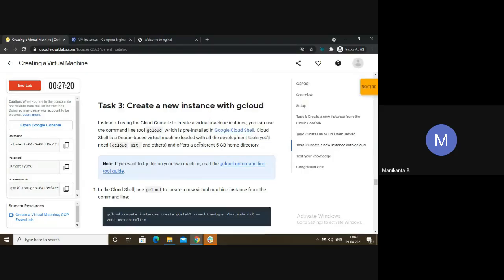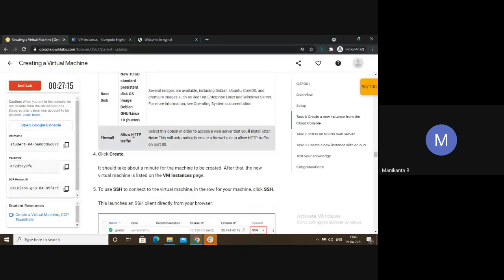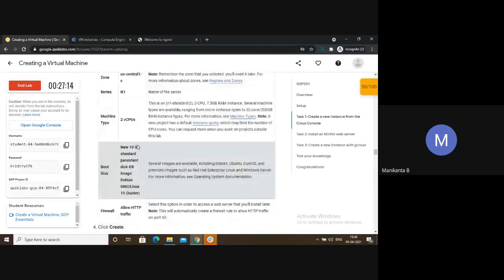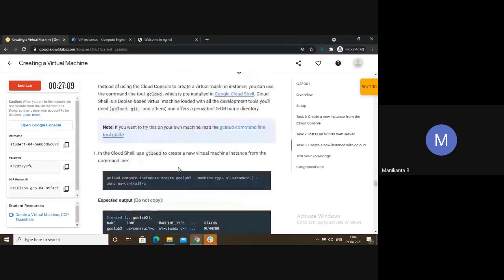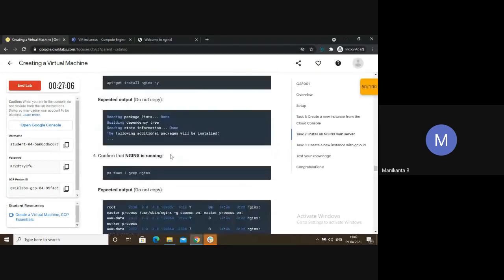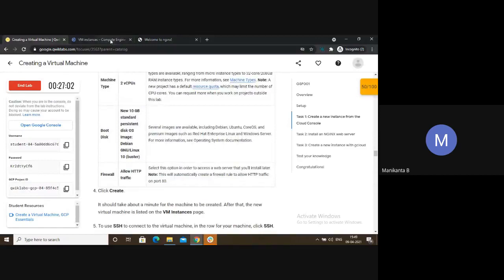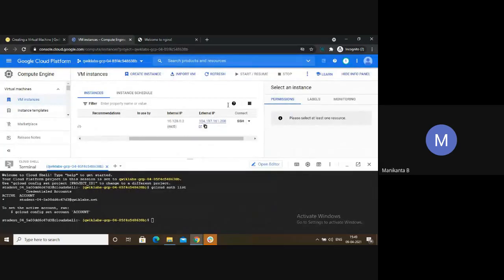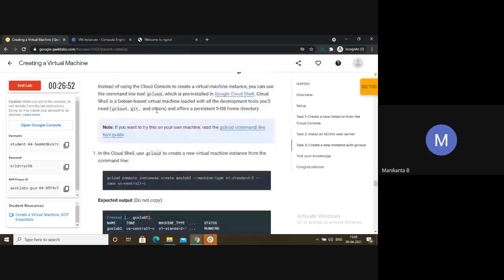So what might be the mistake? The mistake will be like the zone, or they will be giving some number, if you make some small mistakes here, right? That will be the problem, or else nothing. So till now what you have done, we created a virtual machine using the GUI format. GUI means I'm clicking here, clicking, and that's how I'm doing, right? I'm not using any commands to create an instance. Now I'll be using the Linux commands to create an instance.